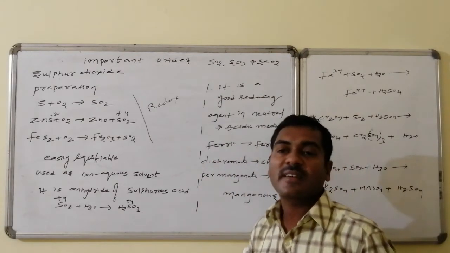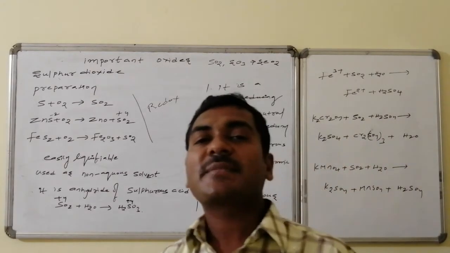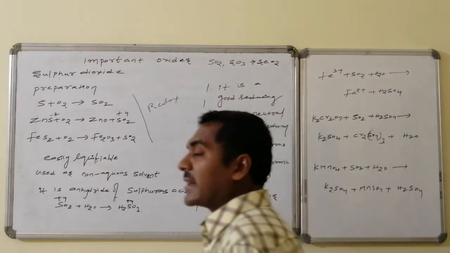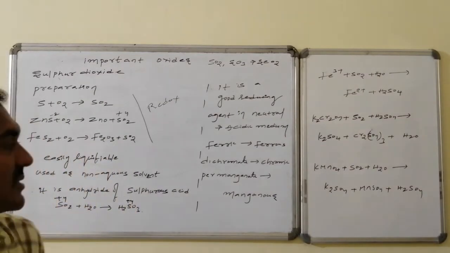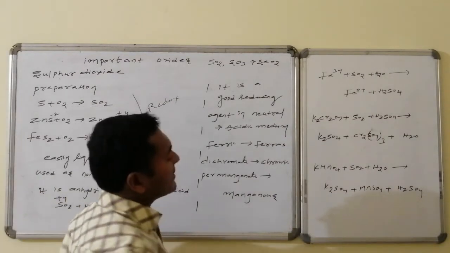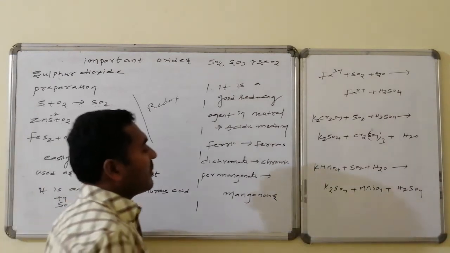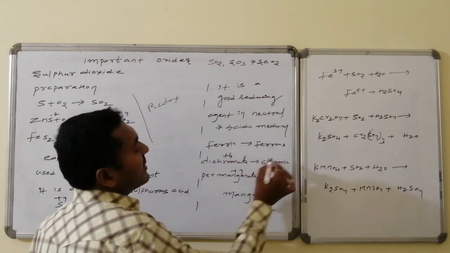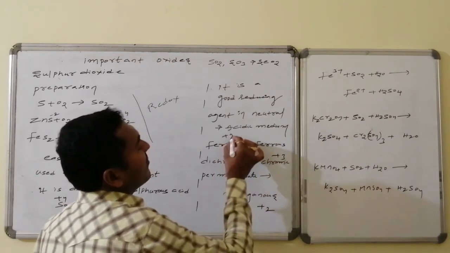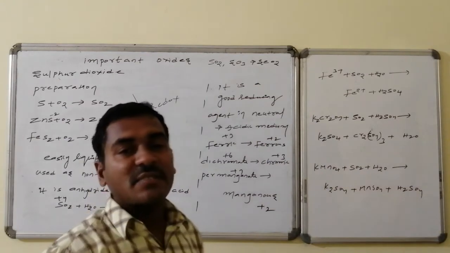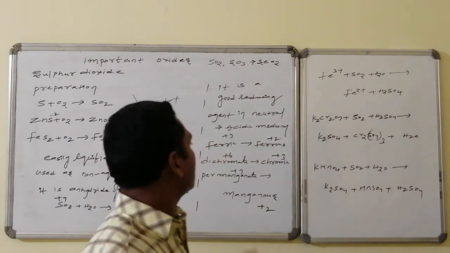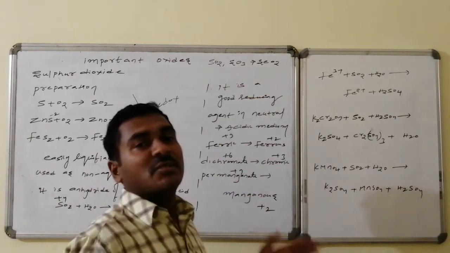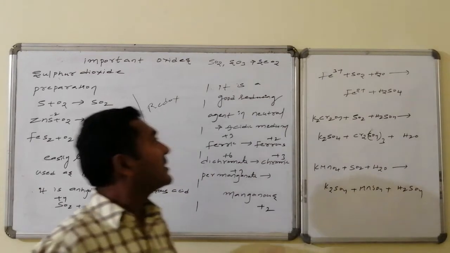Suppose ferric salts are there, in the presence of acidic medium they are converted to ferrous ions. Similarly, dichromate is converted to chromic salts, green colored chromic salts. Permanganate is converted to manganese salts. Manganese stands for +2, permanganate stands for +7, dichromate stands for +6, chromic stands for +3, ferric stands for +3, and ferrous stands for what? +2. These are the changes, higher to lower, higher to lower, higher to lower. It is helpful in reduction of that one, hence it is said to be a good reducing agent.